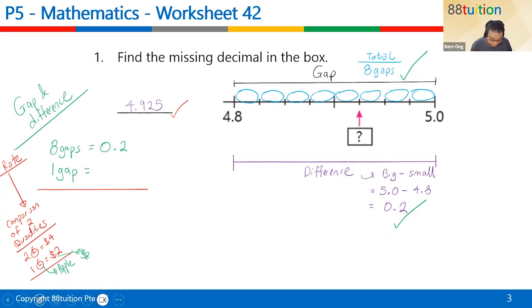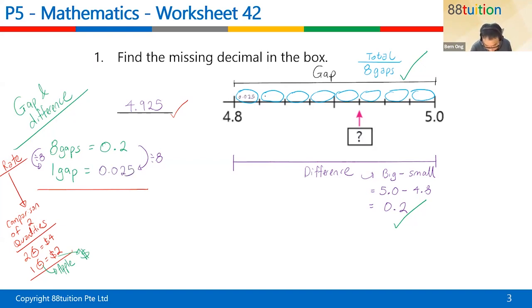All right, so 8 gaps is 0.2. How do I get to 1 gap? Divide by 8. If you do that on the left, you must do that on the right. This is called fairness. 0.2 divided by 8 is equal to 0.025. So every gap is 0.025.